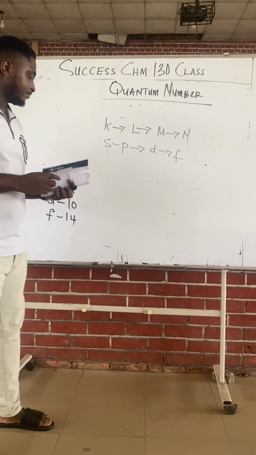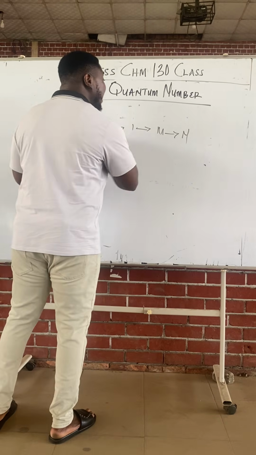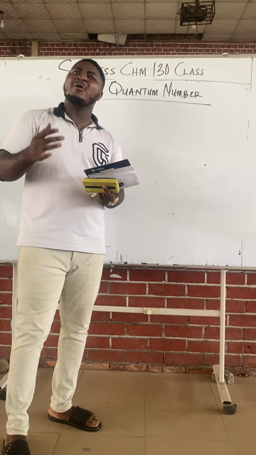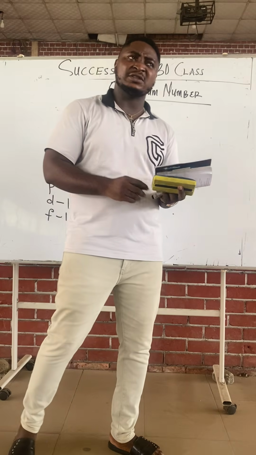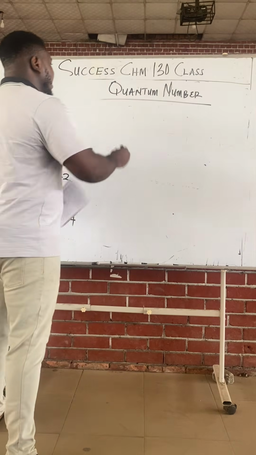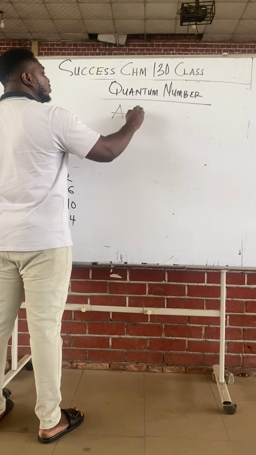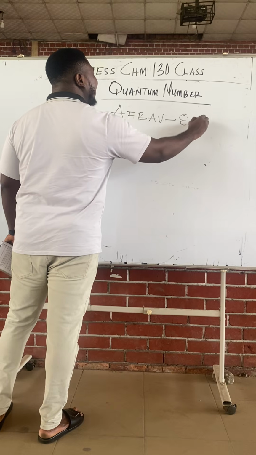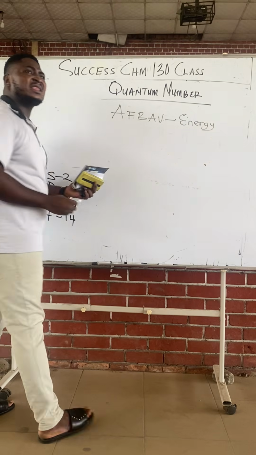Class, so when filling electrons in orbitals or shells, we start filling from orbitals of lower energy level before orbitals of higher energy. This is due to Aufbau. In chemistry, the term Aufbau means energy.